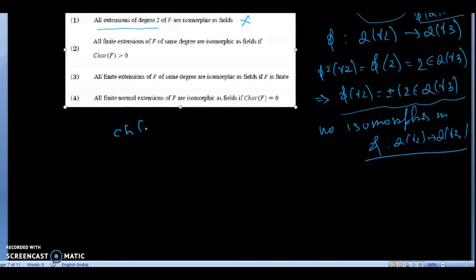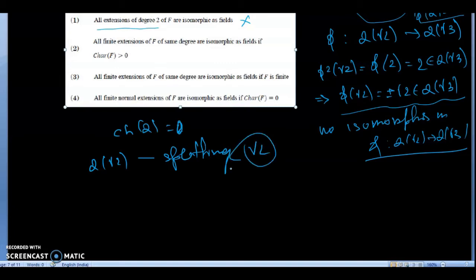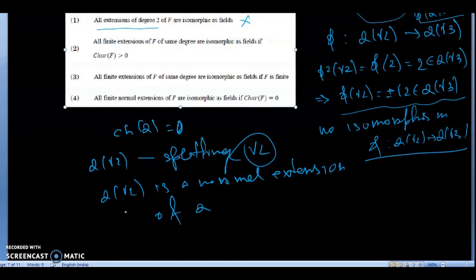Now we know the characteristic of Q is equal to 0, and Q(root 2) is the splitting field for x squared minus 2, and hence Q(root 2) is a normal extension of Q. Similarly, Q(root 3) is also a normal extension.